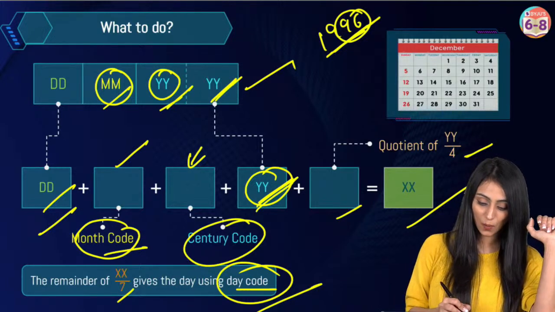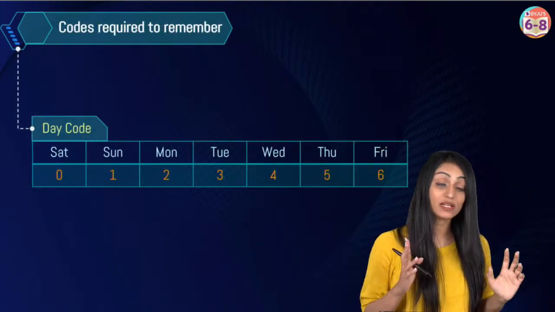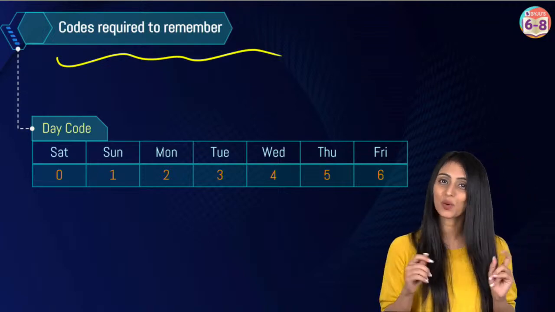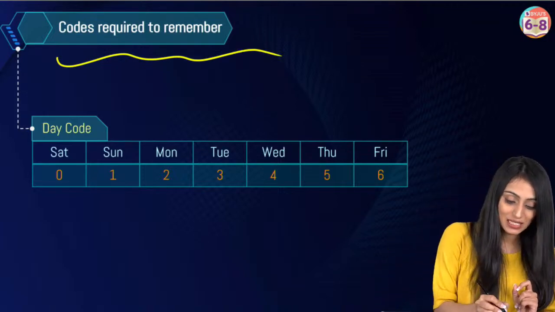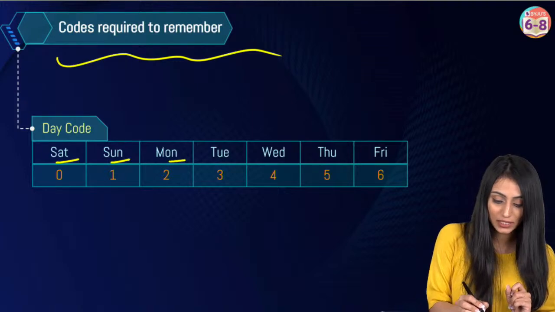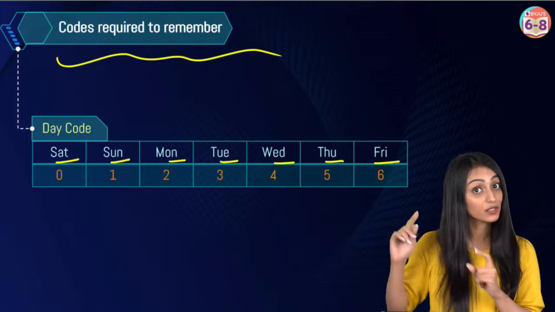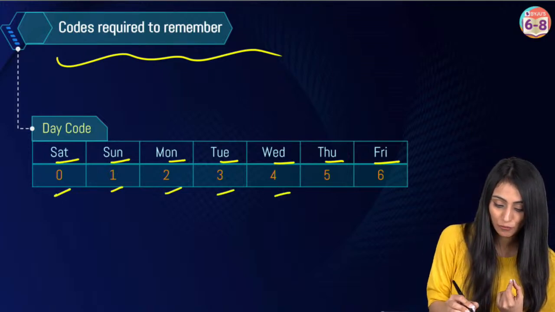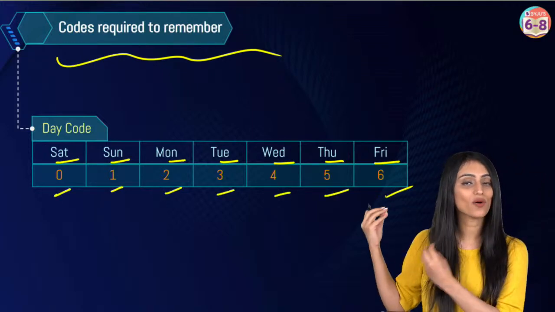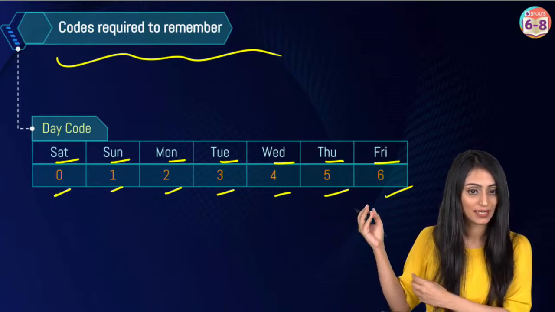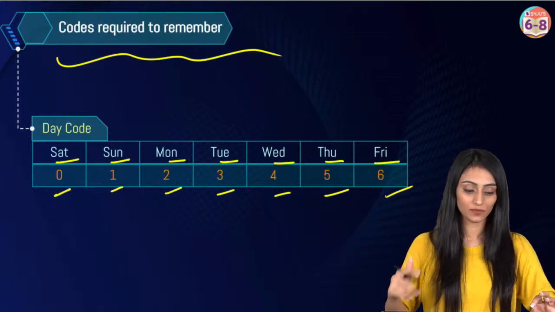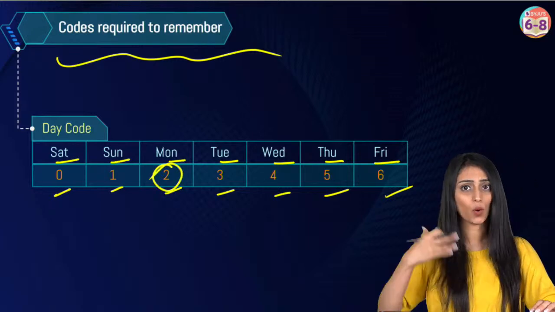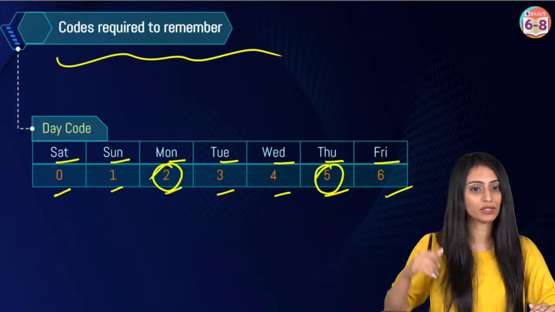Understood. All right. Now, let's take a look at the codes. First I'll start with day codes. These codes, you need to remember them. These codes are very important to guess all this. We start from Saturday, Sunday, Monday, Tuesday, Wednesday, Thursday, Friday. This should be the order. Start from Saturday, then the codes are 0, 1, 2, 3, 4, 5, 6 for these respective days. If I talk about Monday, the code for Monday is 2. If I talk about Thursday, the code for Thursday is 5. We need to remember this.